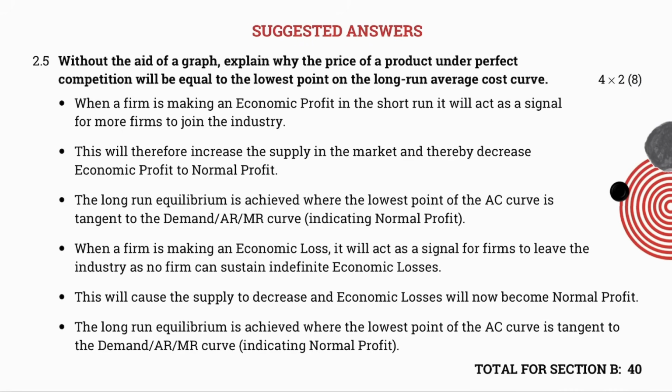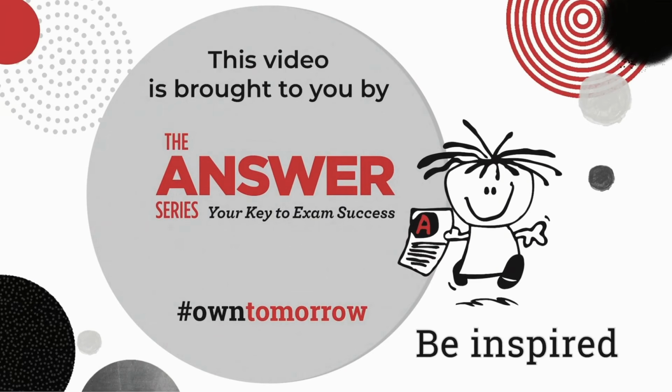That then brings us to the end of section B. You will always be tested for 40 marks in section B. In a final examination, you will be required to answer 2 40-mark questions in section B. That effectively brings us to the end of our series of videos on the perfect market. Thank you very much for your company.